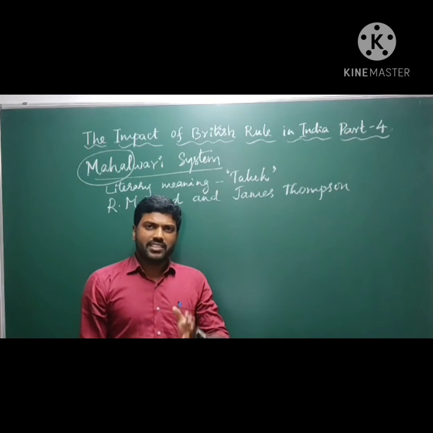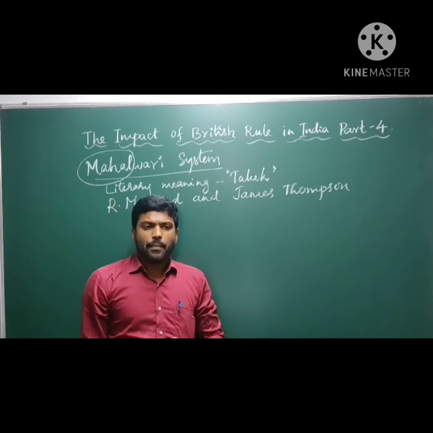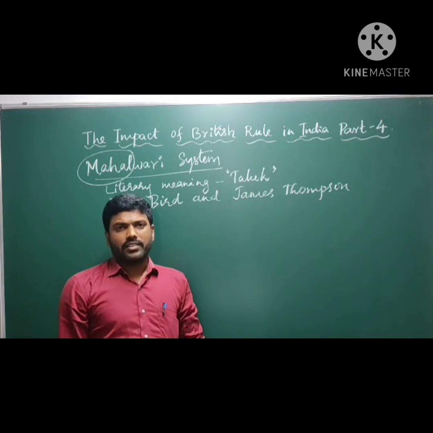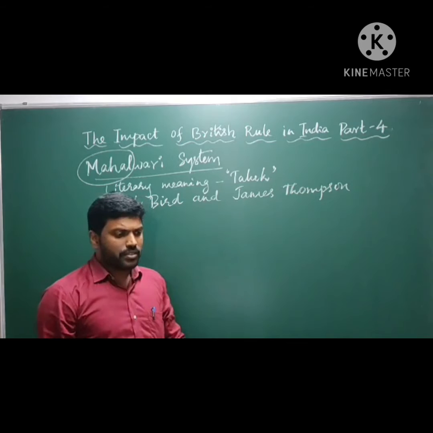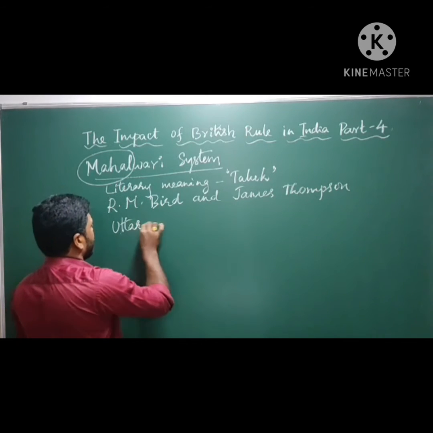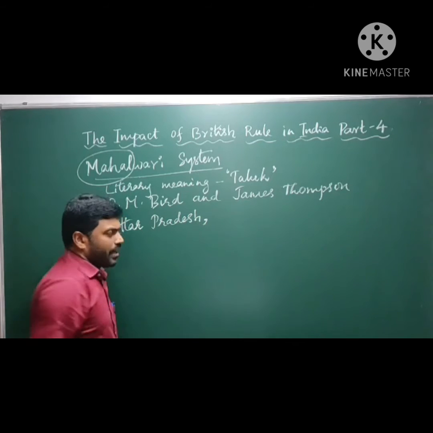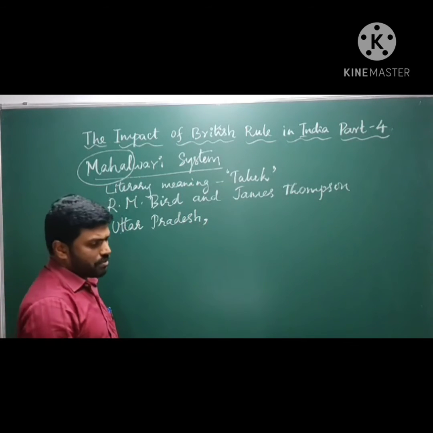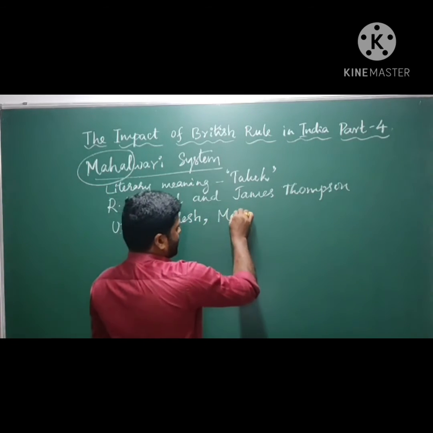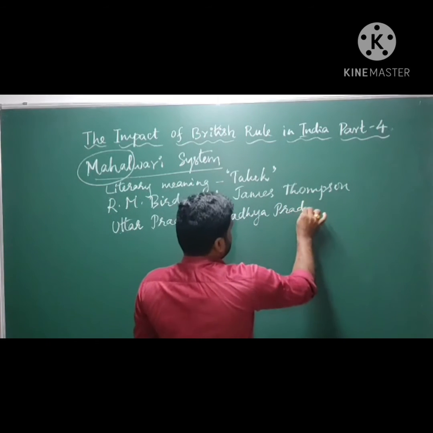Now you have to know which regions of India are covered by Mahalwari system. The regions of the state of Uttar Pradesh, where British introduced Mahalwari system, and the state of Madhya Pradesh.